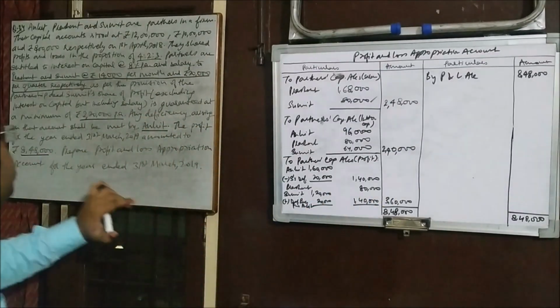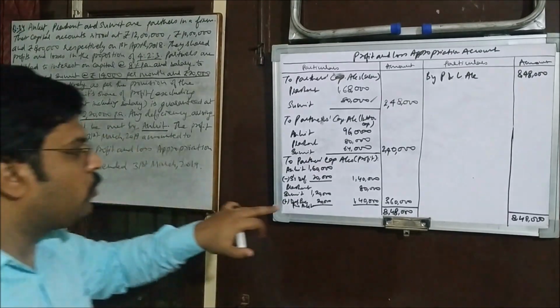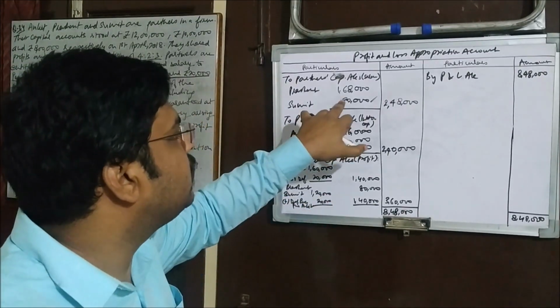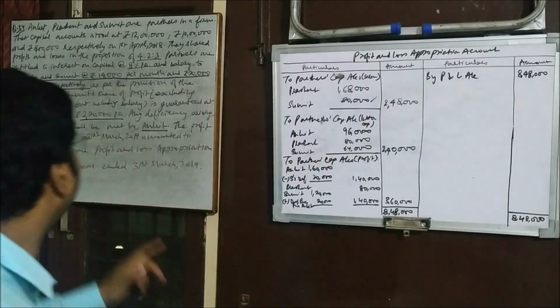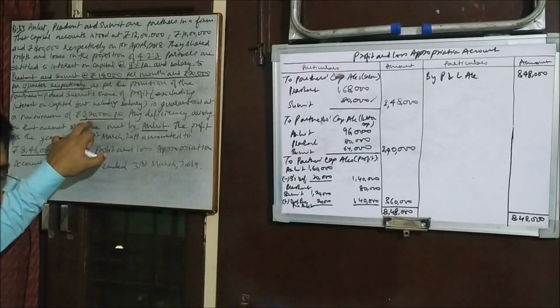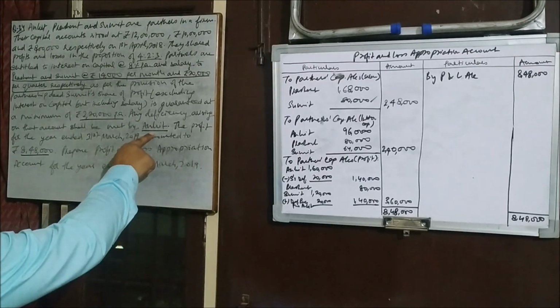Then according to the question, Sumit was supposed to get 2,20,000 in total, including salary as well as share of profit. So share of profit is 1,20,000 and salary is 80,000. If we make a total, that becomes 2 lakh, but still it does not complete 2,20,000. 20,000 is the deficiency, and that deficiency has to be met by Ankit as per the question.